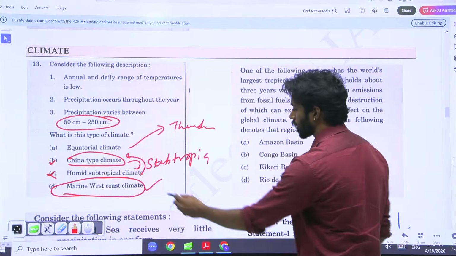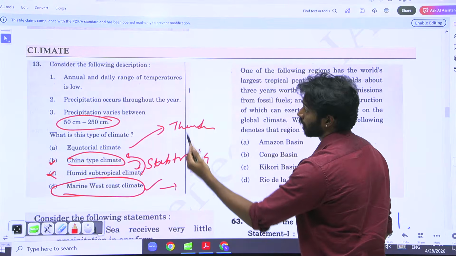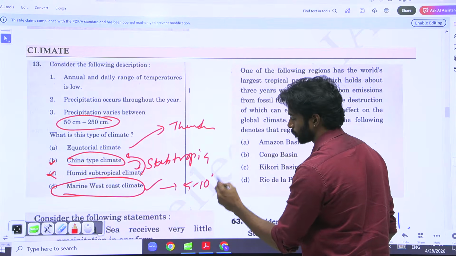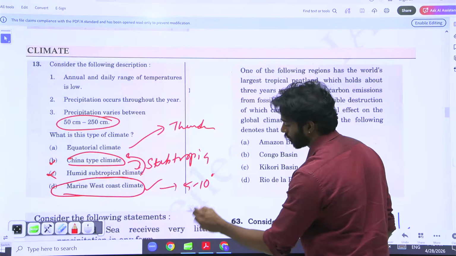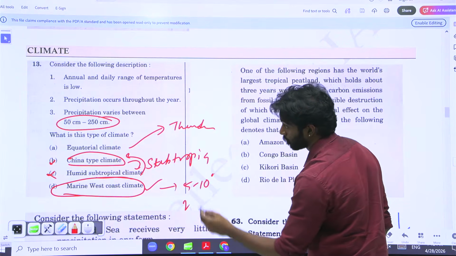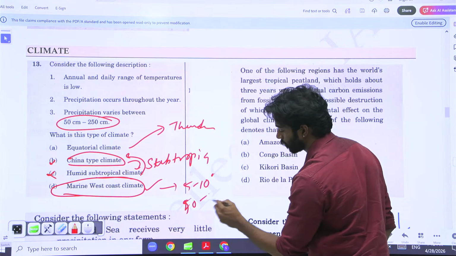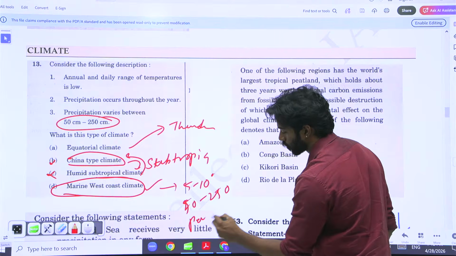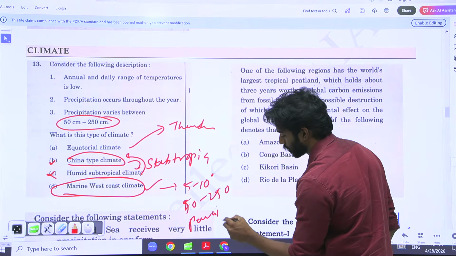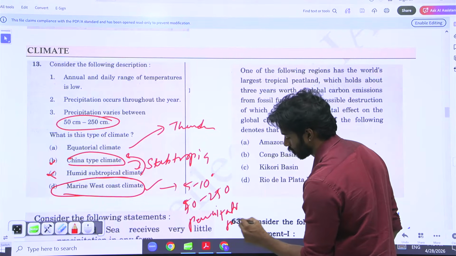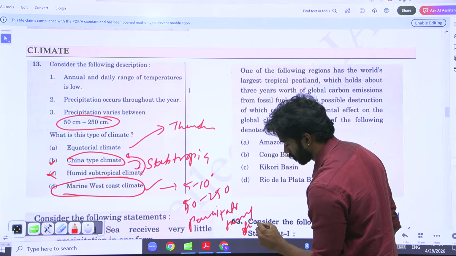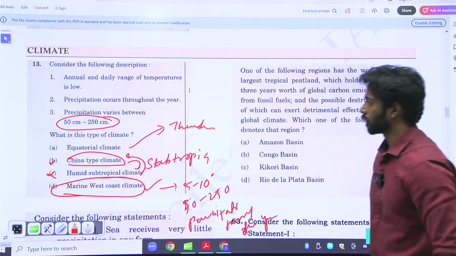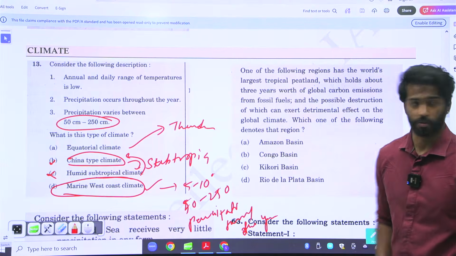Marine West Coast has a daily range of nearly 5 to 10 degrees, and the precipitation is throughout the year. Yeah, these are all when it comes to this particular question.